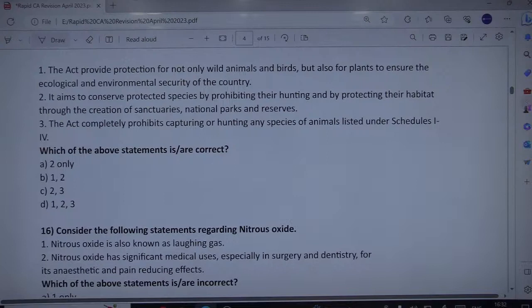And the third statement: the act completely prohibits, focus on the keyword completely, capturing or hunting any species of animals listed under schedules 1 to 4.